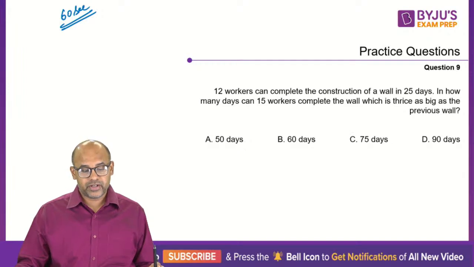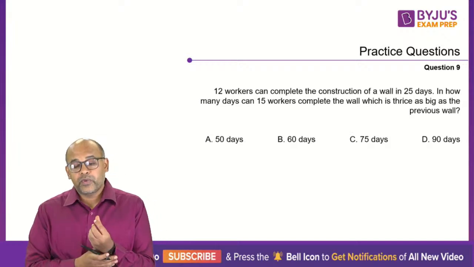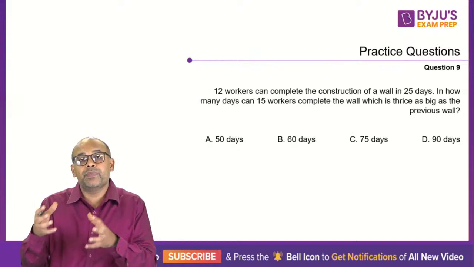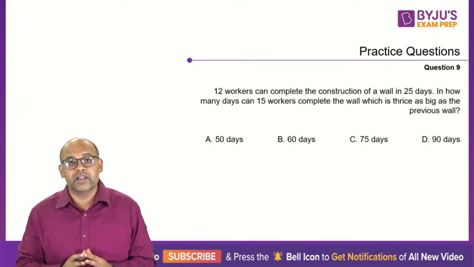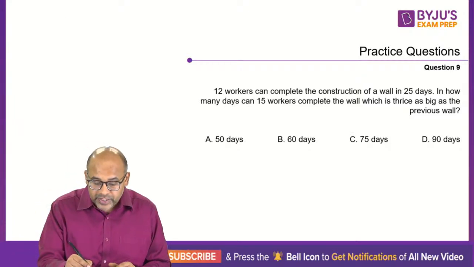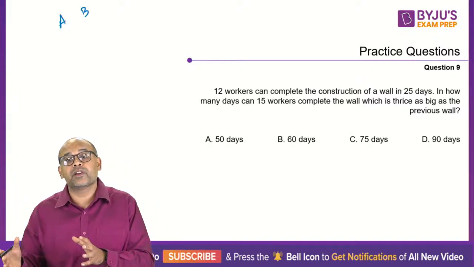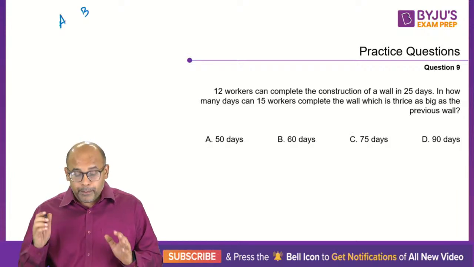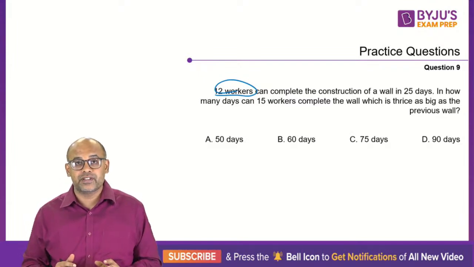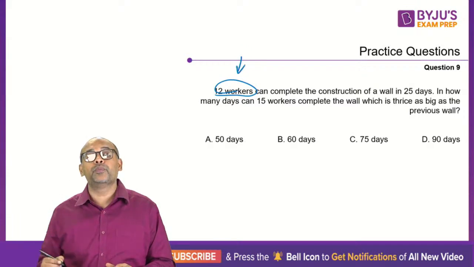Very good, Tarun and Akshat. Let's take a look at what is happening here. So here the logic is, till now we have seen questions where individual people, A, B, C or Ram, Sham, etc. were given. So when you're dealing with individuals, we take the efficiencies different. So we take efficiency of A, efficiency of B. They are all going to be different unless and until they mention in the question that the efficiencies are same. But when we are dealing with a group, when you're dealing with 12 workers and this kind of questions, we will take efficiency of everyone belonging to this group to be same.